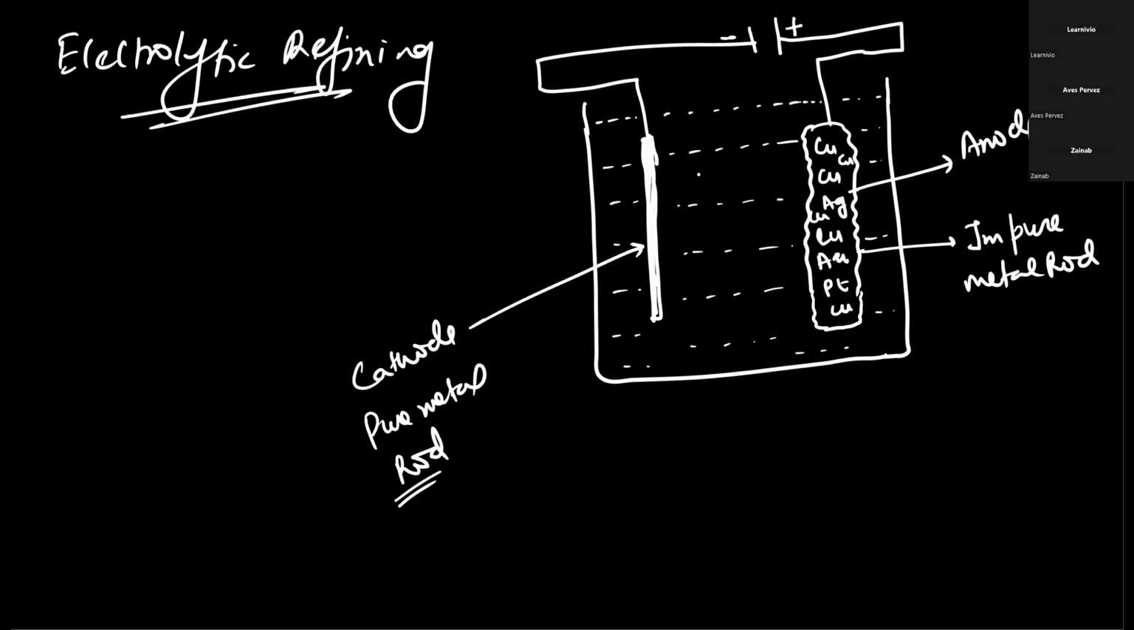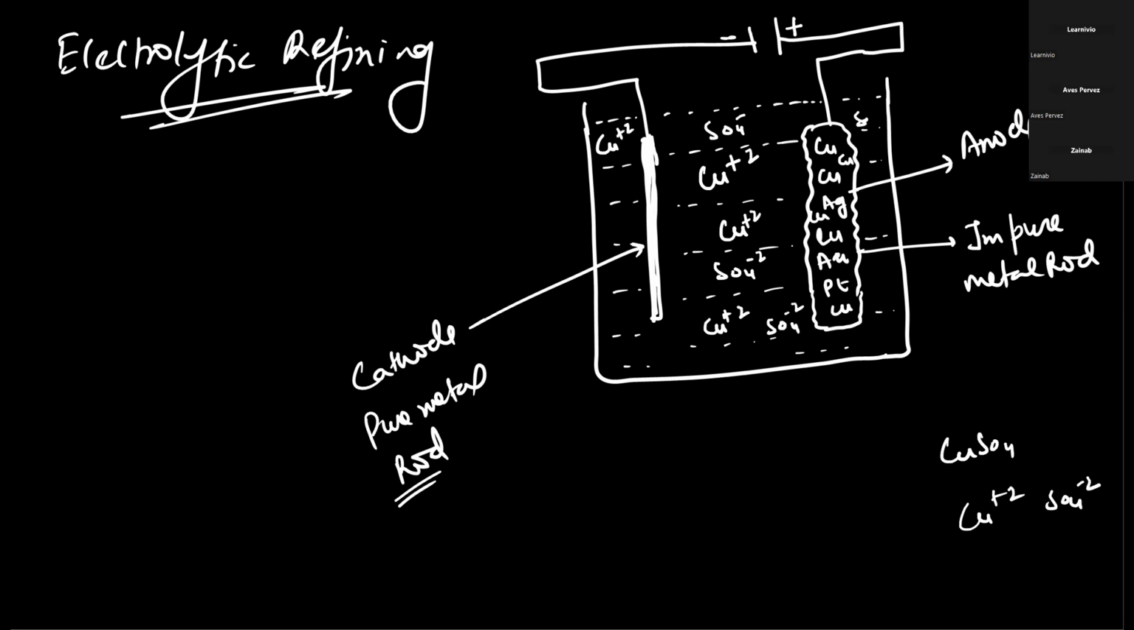Let me explain this one also. For example, this one is a copper atom, Cu2+. If we take copper sulfate as the salt solution, CuSO4, it will get dissociated into Cu2+ and SO4 2- ions. So the solution is going to have this type of ions. Now what is going to happen here on passing electric current?